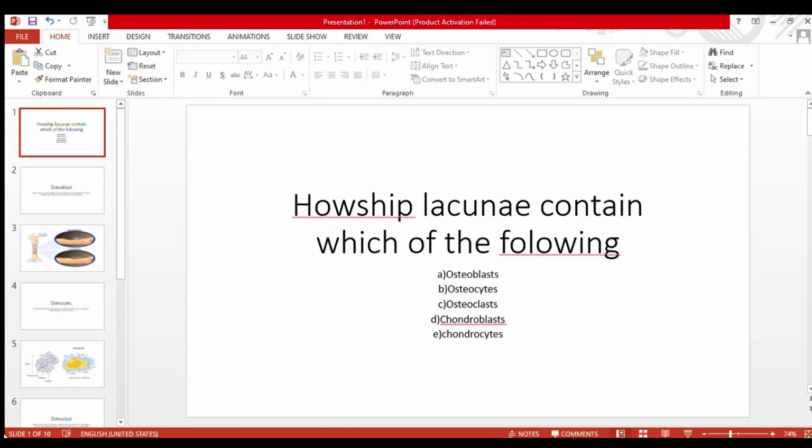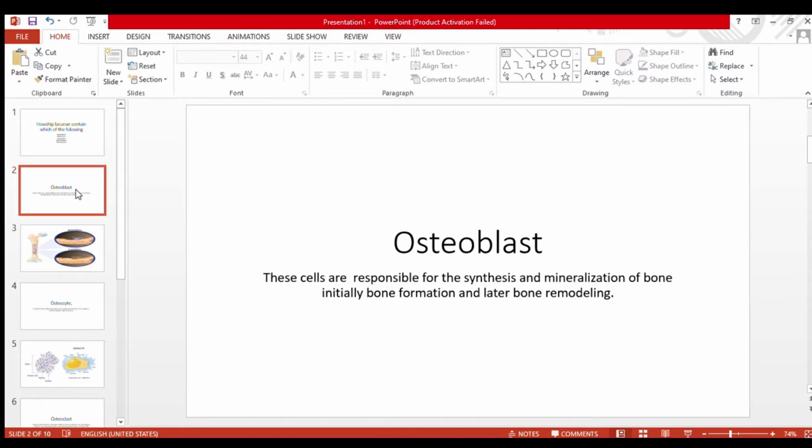First of all, let's look at osteoblasts. Osteoblasts are the bone cells, the bone forming cells. Here is the definition of osteoblasts. These cells are responsible for the synthesis and mineralization of the bone initially, then bone remodeling, because once the bone has formed to its whole length, no more bone formation is required. Then osteoblasts keep working in bone remodeling for the whole life, because bone remodeling goes on throughout life.